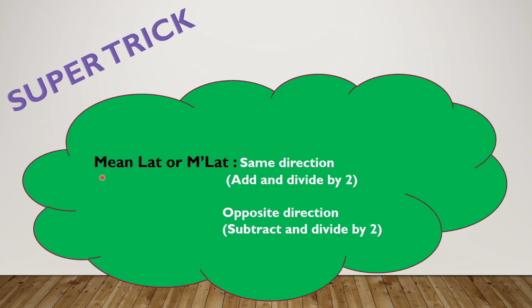Now a super trick about mean lat. Mean lat means if two latitudes are given and we have to find the mean lat, then how can we find it? See, if the directions are same, simply add them and divide by 2. Mean means we have to find the average, so if we are given two lats, we divide by 2. And if the directions are opposite, simply subtract them and divide by 2.